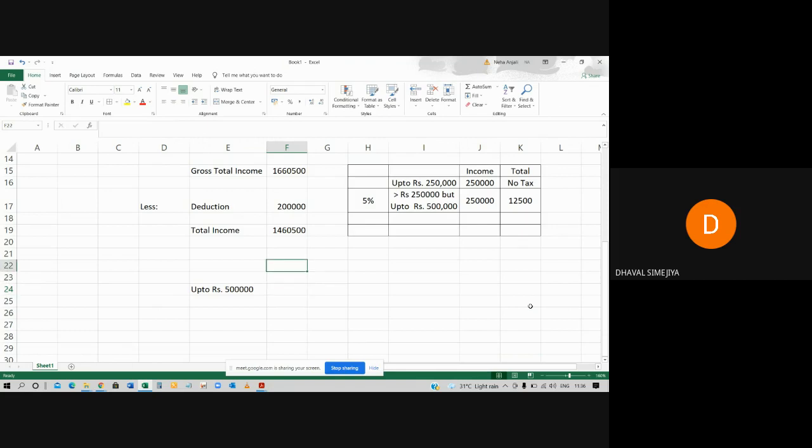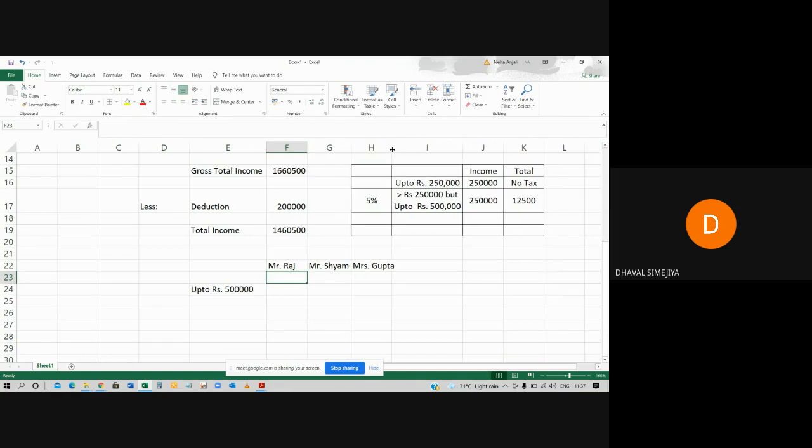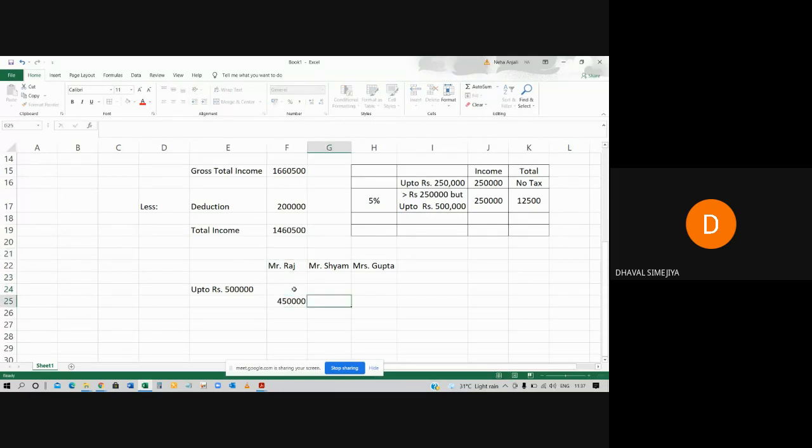Now, let's say I'm giving you the example. Let's say Mr. Raj, Mr. Shyam, Mrs. Gupta. These are random people. Okay. For example, Mr. Raj total income is 4 lakh 50,000 rupees. Mr. Shyam total income 3 lakh 25,000 rupees. Mrs. Gupta total income 5 lakh 2,000 rupees.